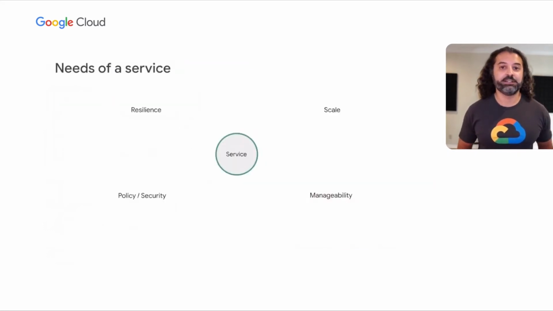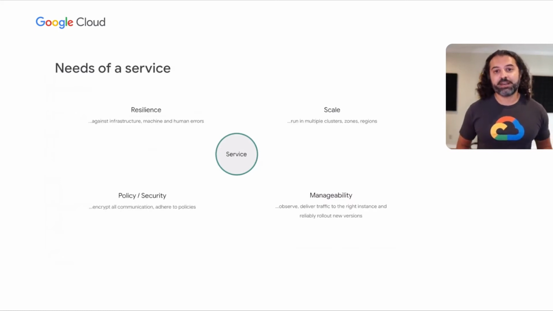So let's get started. Let's talk about a service. Everything revolves around a service. We build our teams, our organizations, our engineering, our product teams to deliver beautiful, scalable, resilient services to our customers. Every service needs a few things. For instance, a service needs to be resilient, it needs to be scalable, it needs to be secure, and most importantly, it needs to be manageable.